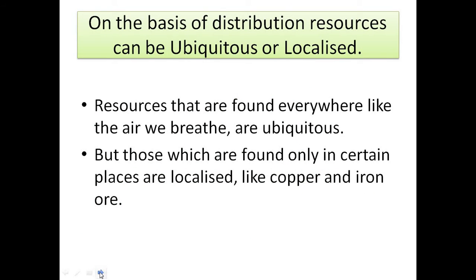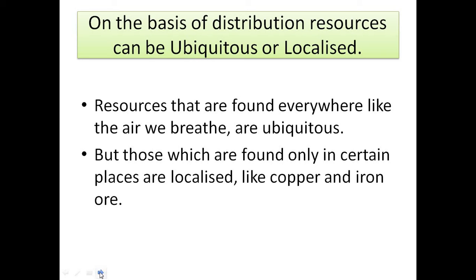Now on the basis of distribution, because resources are not available everywhere in equal quantity. Okay, so the resources divided on the basis of distribution are ubiquitous and localized. Resources which are found everywhere, like air is everywhere, we can see air we breathe, so that is a ubiquitous resource. And the resources which are found in particular areas, where there is a certain location where the resources are available, are known as localized resources. For example, copper and iron ore.